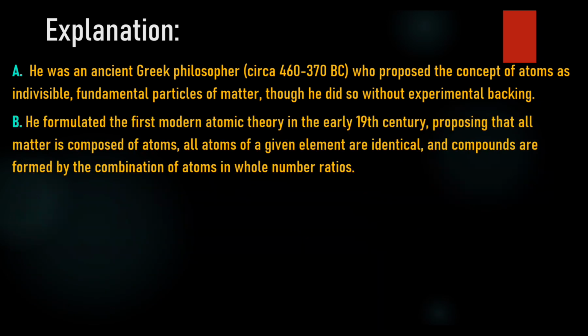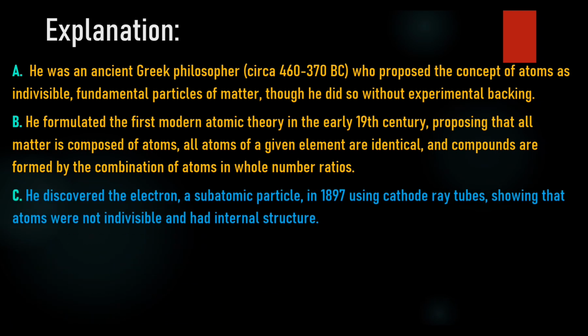B. John Dalton. He formulated the first modern atomic theory in the early 19th century, proposing that all matter is composed of atoms, all atoms of a given element are identical, and compounds are formed by the combination of atoms in whole number ratios. D. J.J. Thomson discovered the electron, a subatomic particle, in 1897 using cathode ray tubes, showing that atoms were not indivisible and had internal structure.